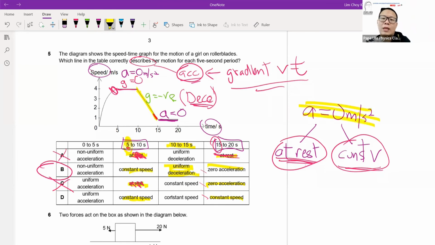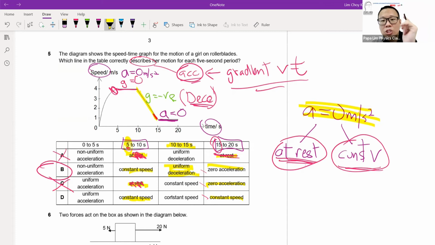Although A equal to 0, there is a high chance that, let's say in your structural question, when we say A equal to 0, it usually means constant velocity. But there is still a chance that it could be stationary. So we cannot just blanket everything and say that whenever A equal to 0, it means constant velocity. No, we cannot blanket it. We still need to do a test to check whether the object is stationary or whether the object is moving at constant speed.